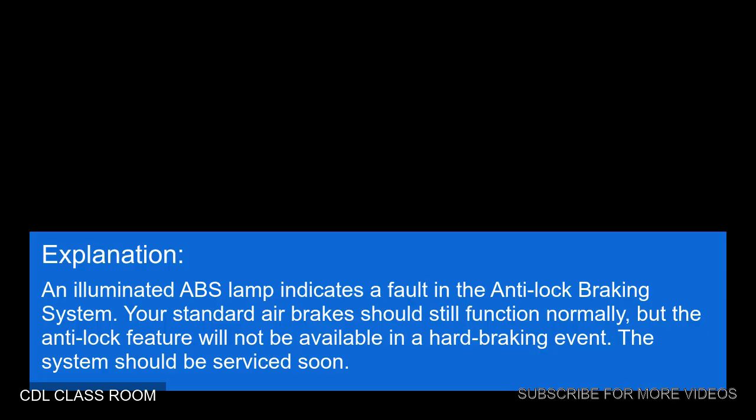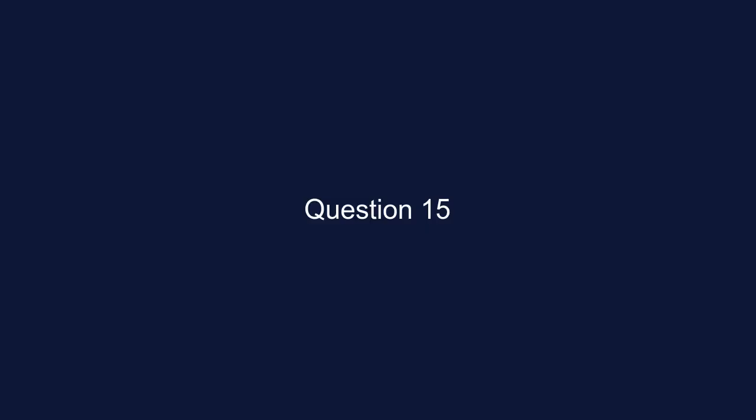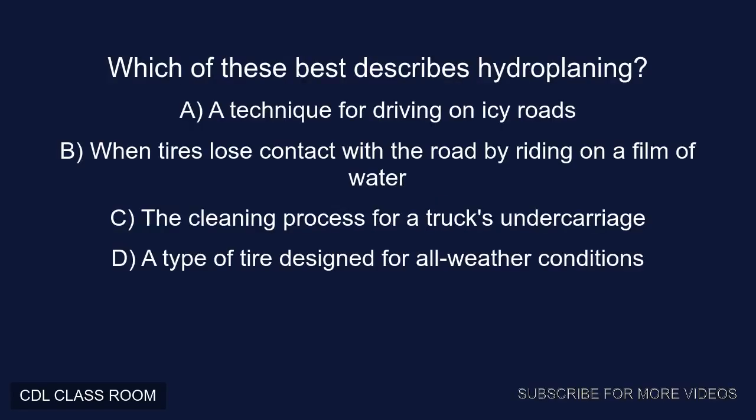Explanation: an illuminated ABS lamp indicates a fault in the anti-lock braking system. Your standard air brakes should still function normally, but the anti-lock feature will not be available in a hard braking event. The system should be serviced soon. Question 15. Which of these best describes hydroplaning?